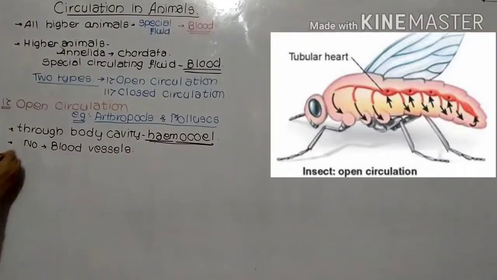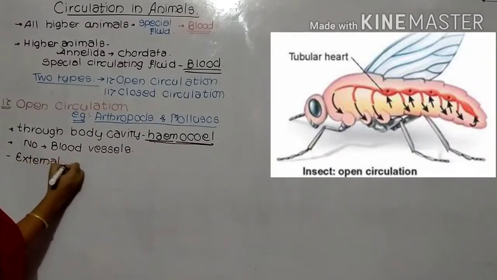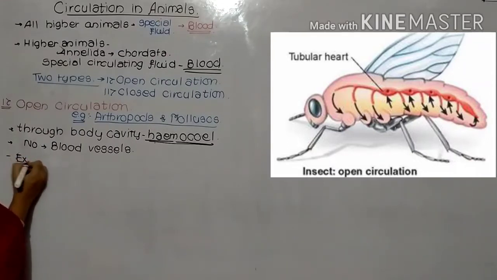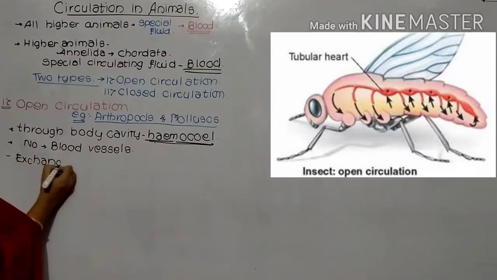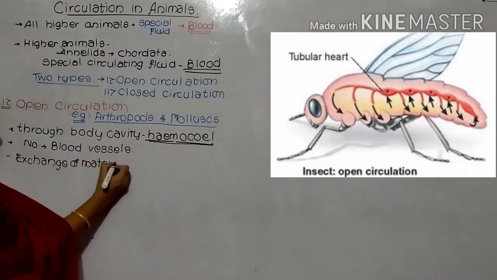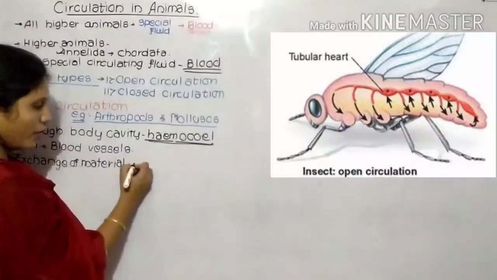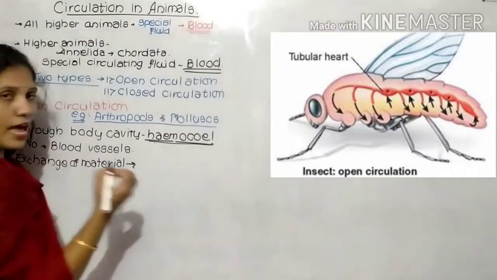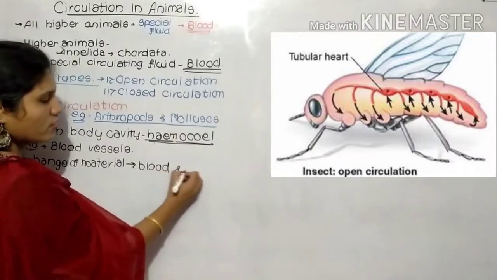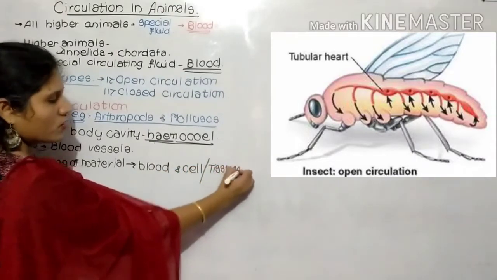Here there is an exchange of substances, an exchange of material. That exchange of the substances occurs directly between the blood and the cells, or you can say the tissues.